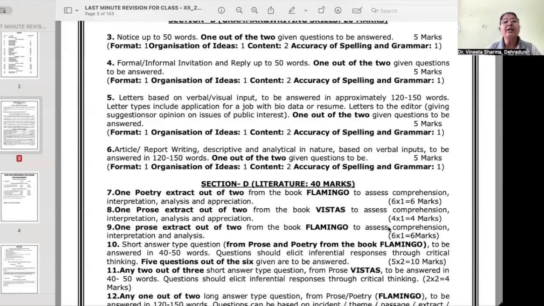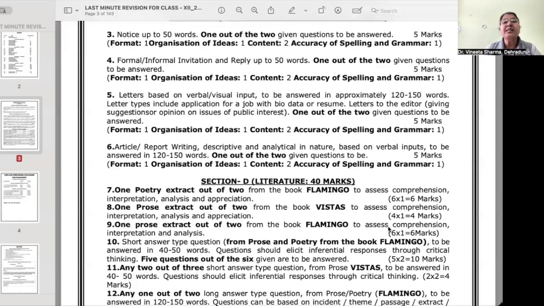Then you have formal and informal, formal or informal. Any of them will come, right? Formal or informal, invitation and reply, which is again to be written in 50 words only. 1 out of the 2 given questions to be answered. The marking scheme for this composition is also the same. 1 mark for format, 1 for organization of ideas, 2 for content, and 1 for accuracy of spelling and grammar. Then after that, next is letters.